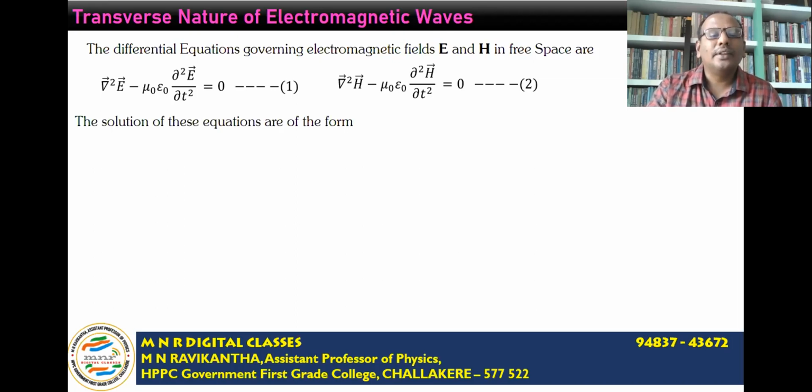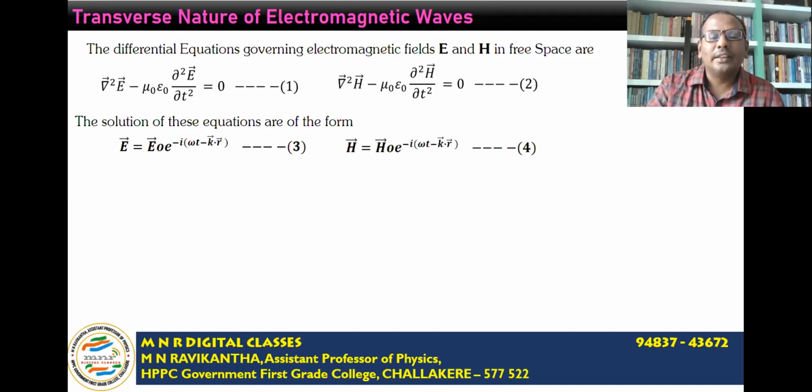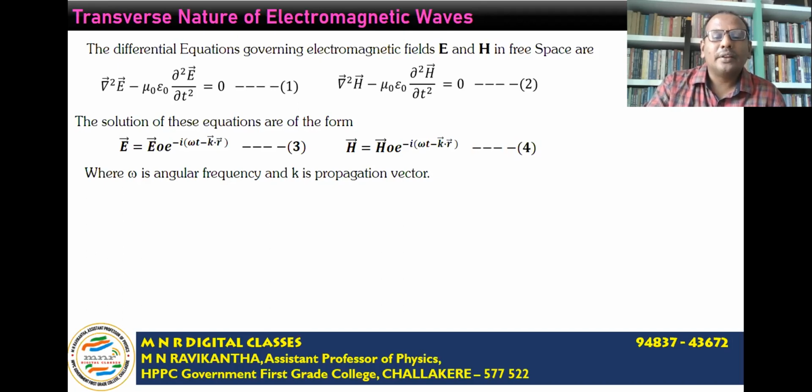The solutions of these equations are of the form E is equal to E naught e to the power of minus i into omega t minus k bar dot r bar, where k bar is the propagation constant and omega is the angular frequency. Similarly, we write the solution for the magnetic field vector, H bar is equal to H naught times e to the power of minus i into omega t minus k bar dot r bar. As I mentioned already, omega represents the angular frequency of the wave and k represents the propagation vector of the wave.